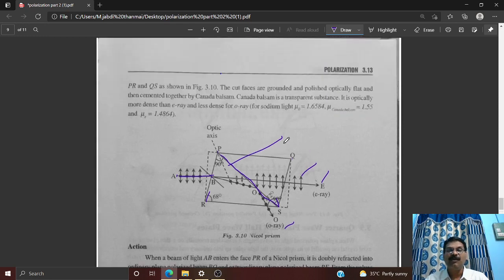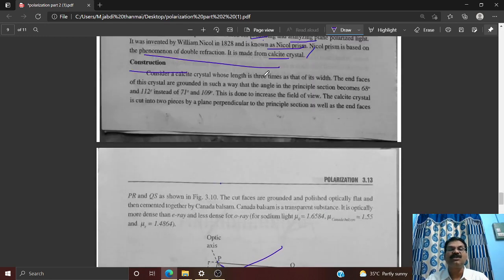Okay. Now coming to the construction of this Nicol's prism, I will explain like this. Consider a calcite crystal whose length is 3 times its width. Is it clear? So the first point: the length of the calcite crystal should be 3 times its width. The second point: the end faces of this crystal are ground in such a way that the angles in the principal section become 68 degrees and 112 degrees. Actually it should be 71 degrees and 109 degrees.